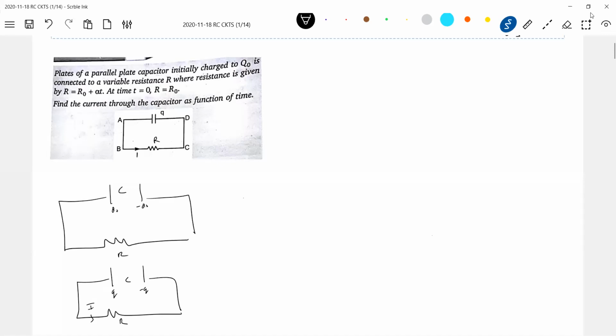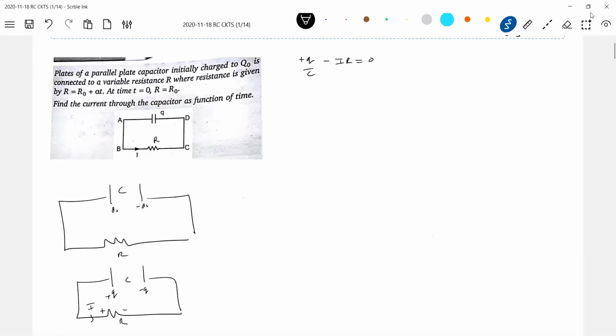Then straight away apply Ohm's law. This will be the polarity due to the flow of current. So Q by C minus IR equals 0. Then what is I?